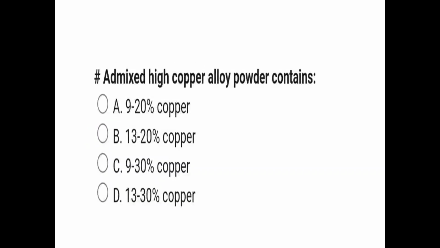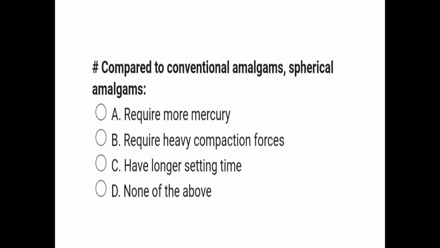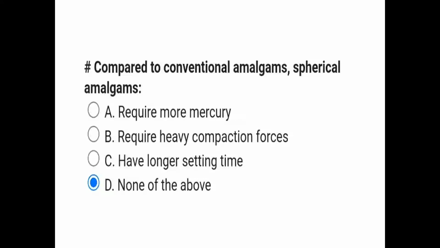Admix high copper amalgam alloy contains 9 to 20% copper, 13 to 25% copper, 9 to 30% copper, 13 to 30% copper. So the correct answer is option A, that is 9 to 20% copper. Compared to conventional amalgams, spherical amalgams require more mercury, require heavy compaction forces, have longer setting time, none of the above. So the correct answer is option D, that is none of the above.